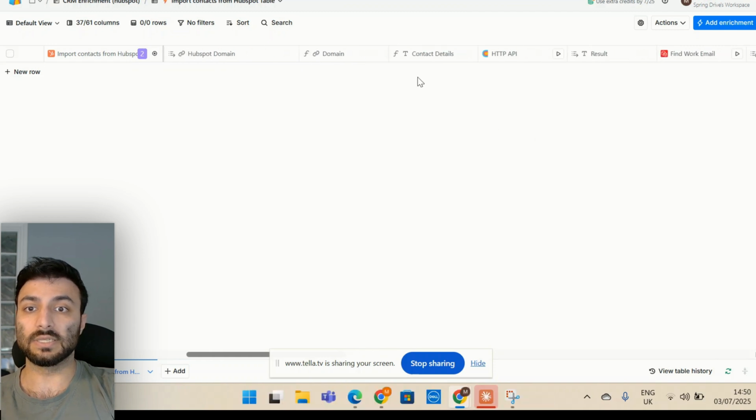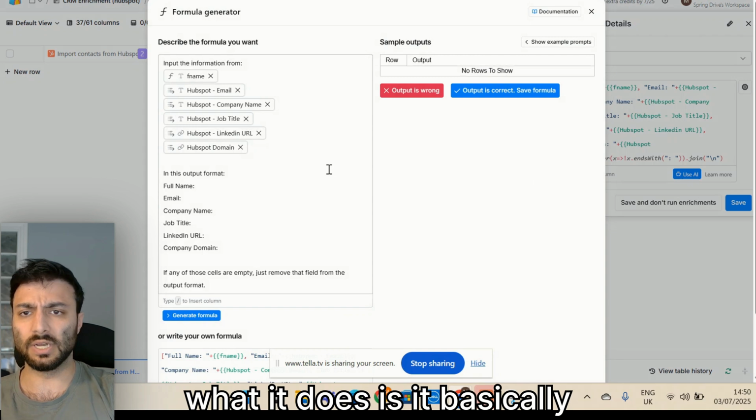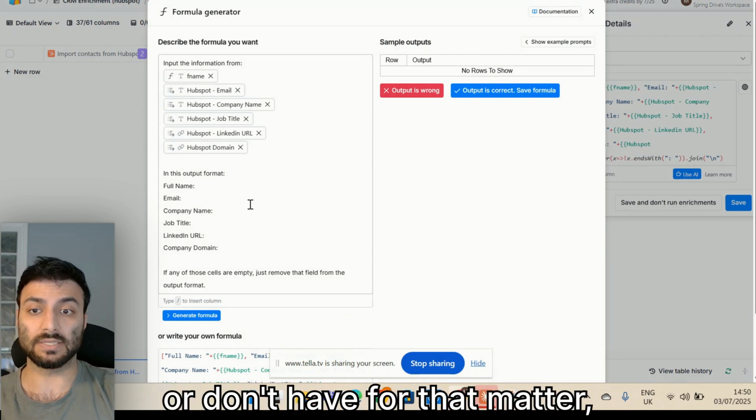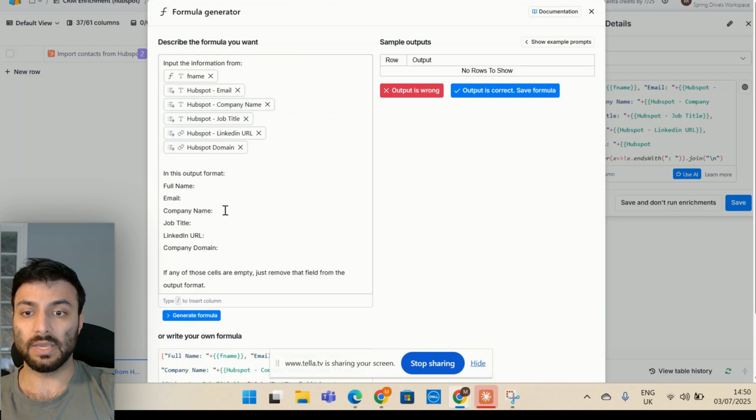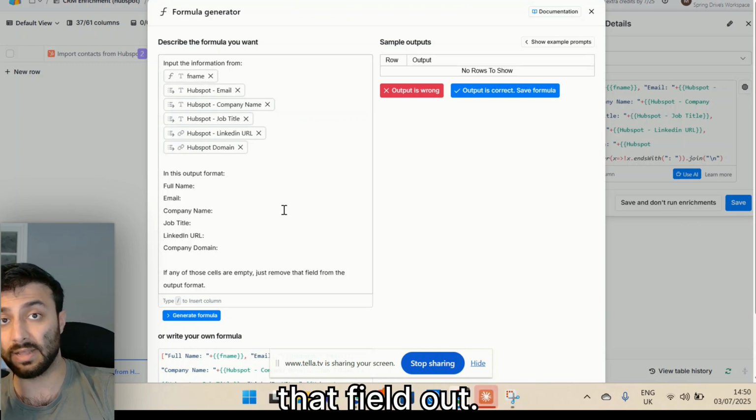The next thing we do is this formula, which is really important. What it does is it's going to look at all the information you have or don't have for that matter, and it's going to output it in here. And if you don't have certain parts of the data, it just won't include them. It will take that field out.